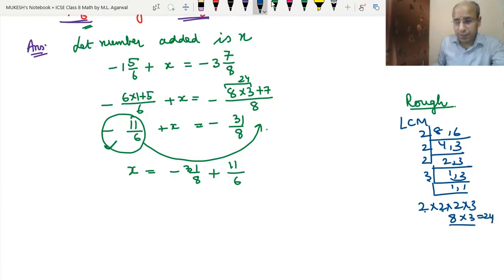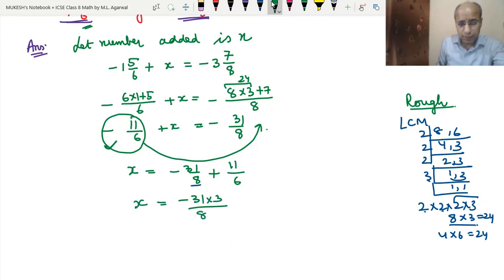Also 4 into 6 is 24. It means that 8 into 3 is 24, so we should multiply both numbers by 3. That means minus 31. So x equals minus 31 into 3 upon 8 into 3. Same for 6: 4 into 6 is 24, that means 6 into 4, so 11 into 4 upon 6 into 4.